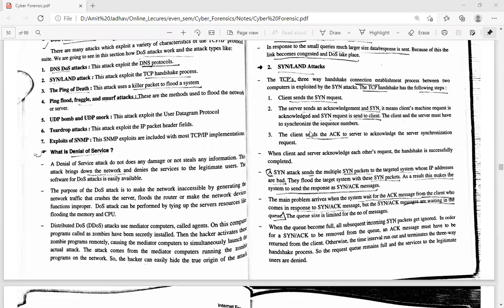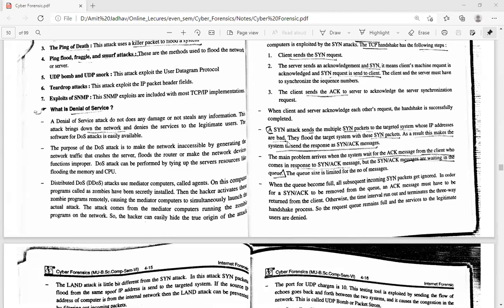So these three steps are performed by the client, and when the client and server acknowledge each other's request, the handshake is successfully completed. So this is the normal process to send a request to the server and get a response from the server.